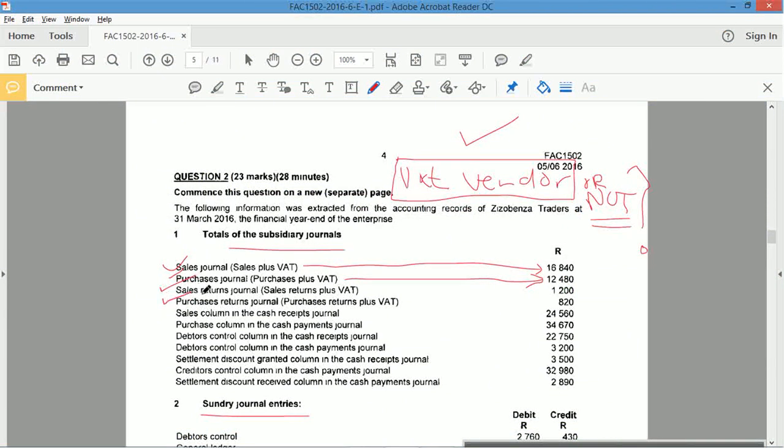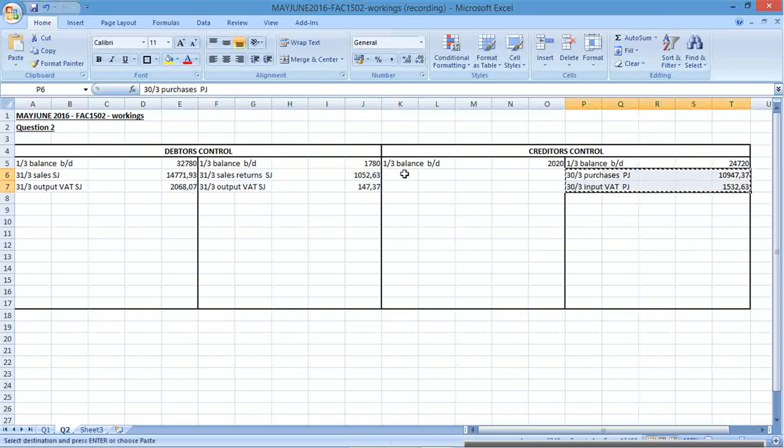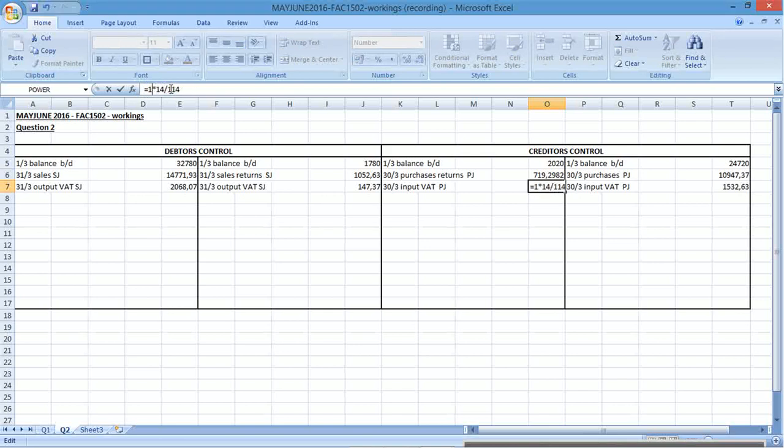Purchases returns will reduce my purchases. 820. $820, show the nearest cent. There we go. Okay, purchase returns reduces your creditors control.